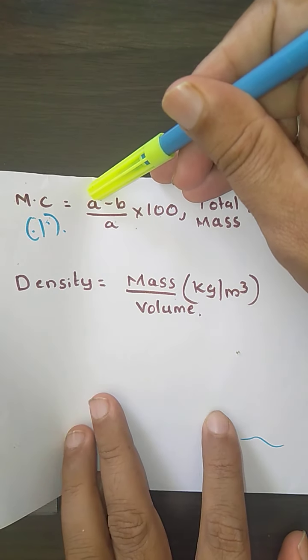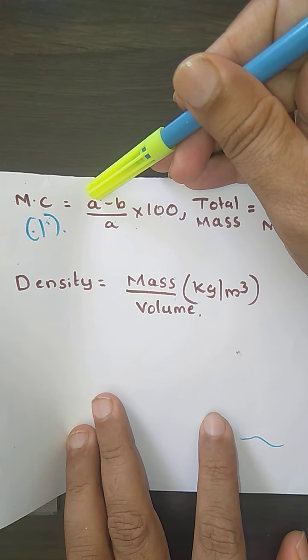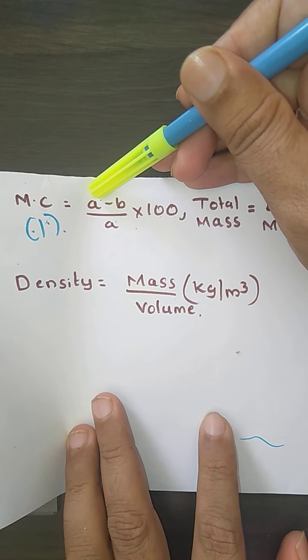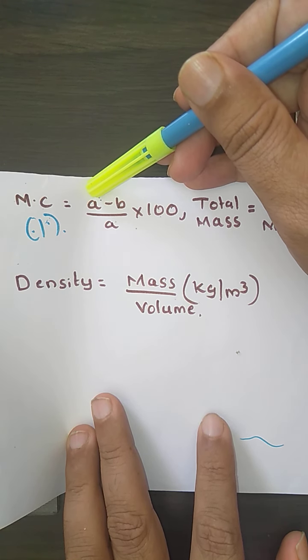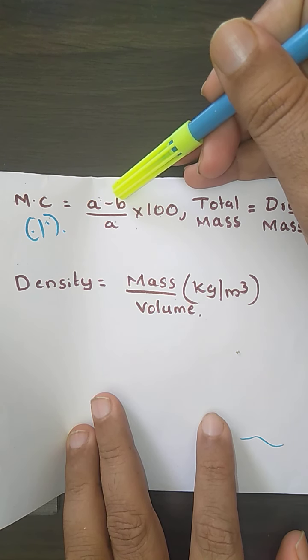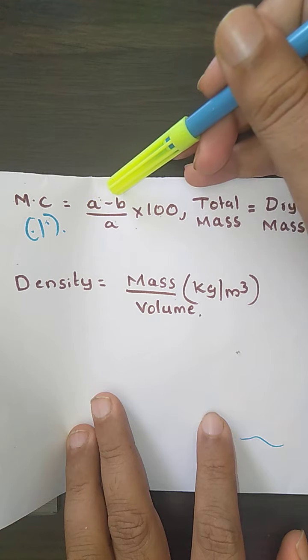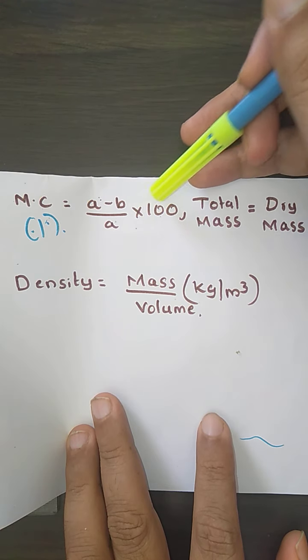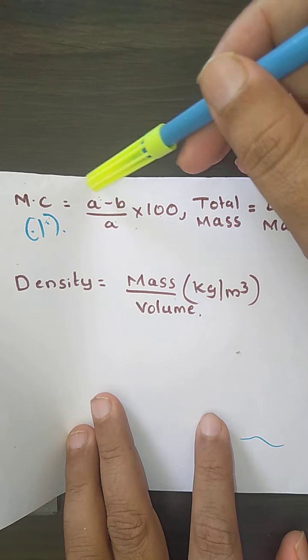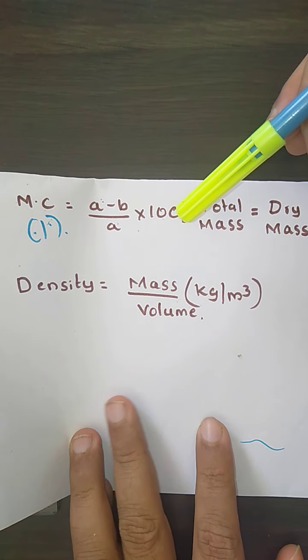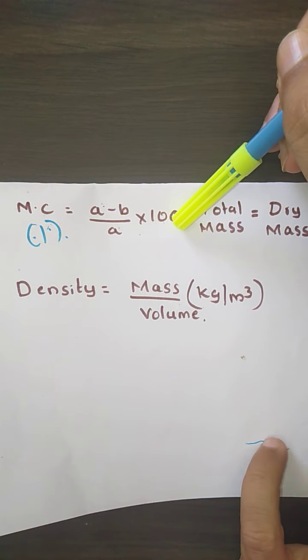So after that, what is going to happen to this weight? Will it be 100 kg? Because it has some amount of moisture in it, after keeping it in the oven it will not be equal to 100 kg. Its weight is going to get reduced. So somewhere we will consider it as 80. So 100 minus 80 divided by 100, into 100, is going to give you the moisture content that the 100 kg of solid waste has, as a percentage.